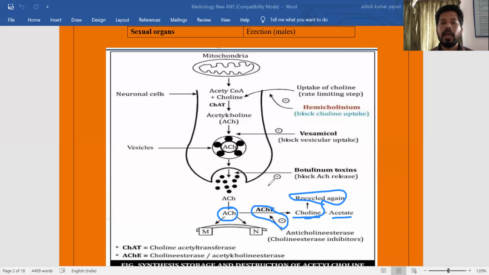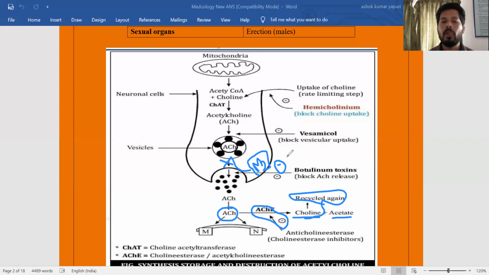Another mechanism for termination of acetylcholine action, not only acetylcholine, any neurotransmitter, is through autoreceptors. In this muscarinic or parasympathetic system, the presynaptic neuron contains M2 receptors as autoreceptors. These M2 receptors are like a negative feedback system. When acetylcholine release is more, when acetylcholine action is more, one mechanism to control it is the activation of these autoreceptors, which interfere with the release of acetylcholine.